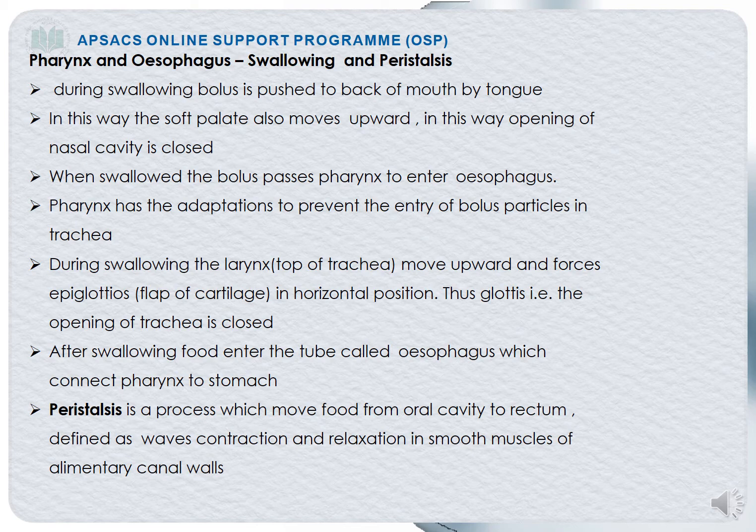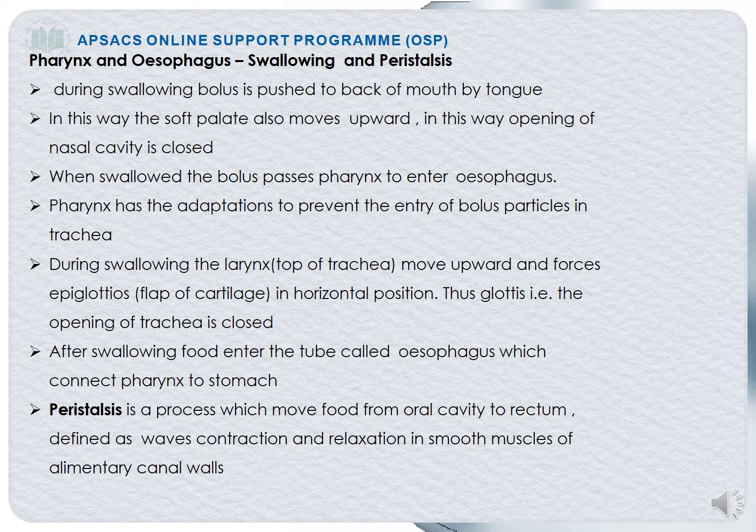As the bolus is pushed back in the mouth, first the nasal cavity, the respiratory tract, has to be closed. How is it closed? When we push back the bolus, the soft palate moves upward and backward in such a way that the opening of the nasal cavity will be closed. What is nasal cavity? The respiratory tract, the windpipe, right? So when we swallow, the bolus passes the pharynx to enter the esophagus. The pharynx has adaptations to prevent the entry of the bolus particles into the trachea.